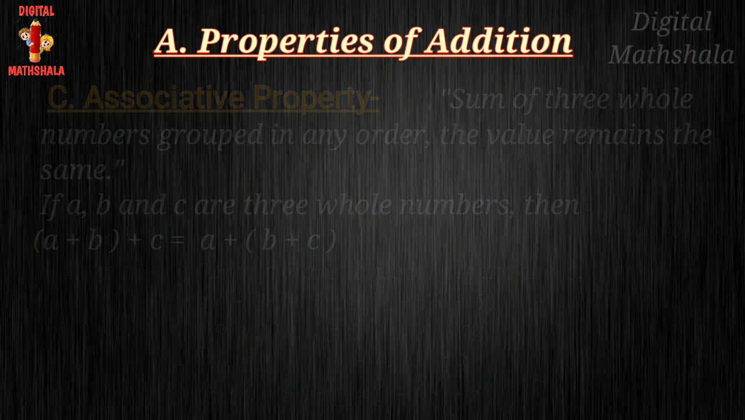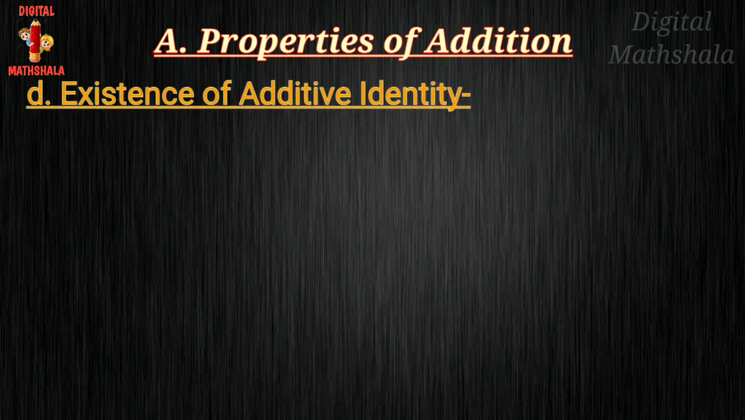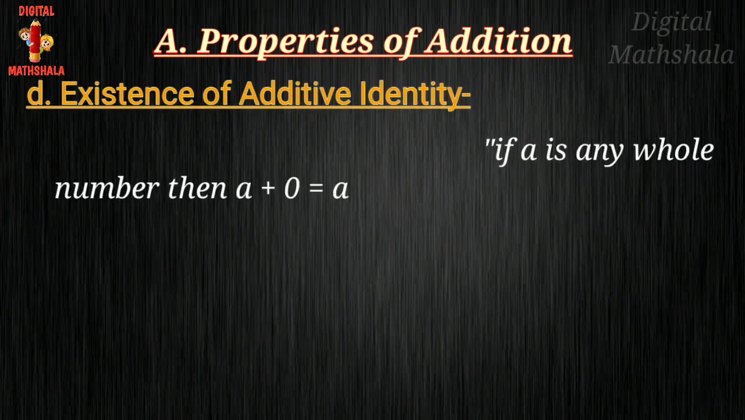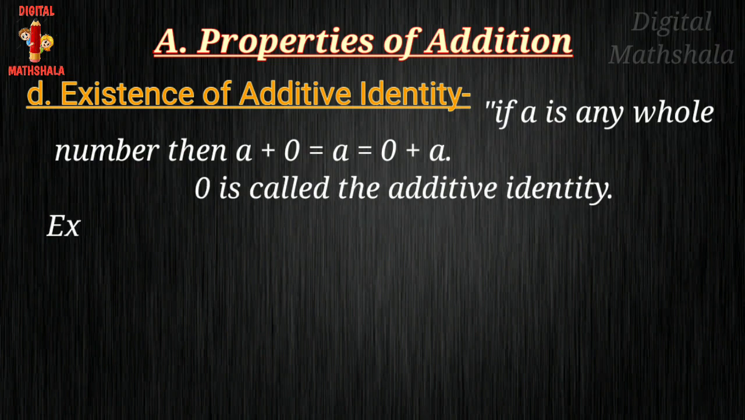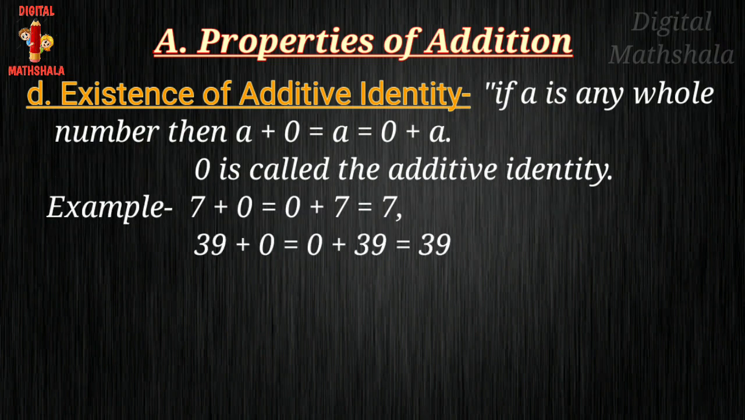Now we are moving to the next part, that is existence of additive identity. If A is any whole number, then A plus 0 equals A and 0 plus A equals A. Here 0 is called the additive identity. Means if you add 0 to any number, or add any number to 0, you will get the same number. For example, 7 plus 0 equals 0 plus 7 equals 7. 39 plus 0 equals 0 plus 39 equals 39. I hope you understand this.